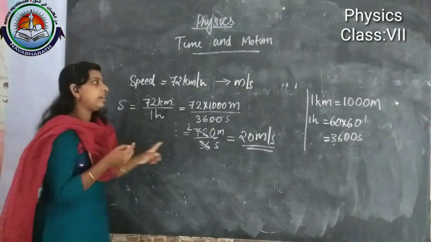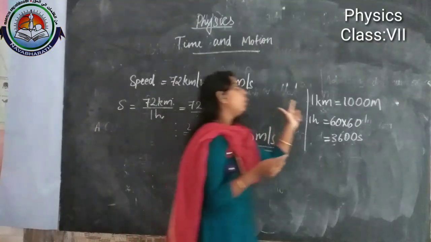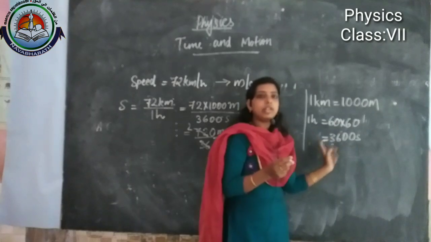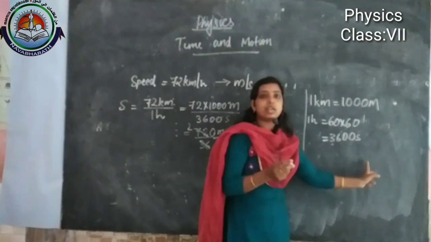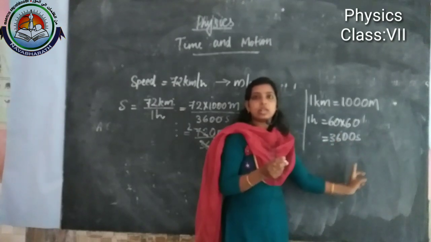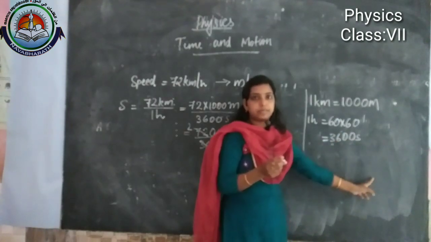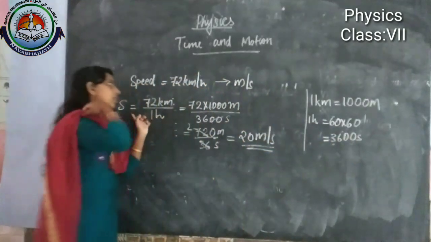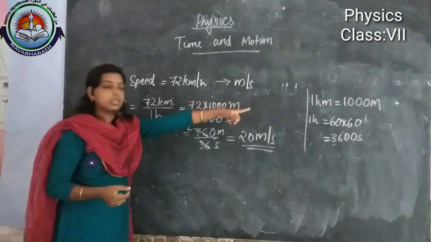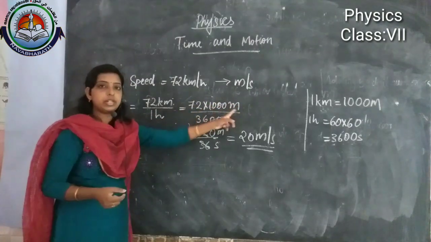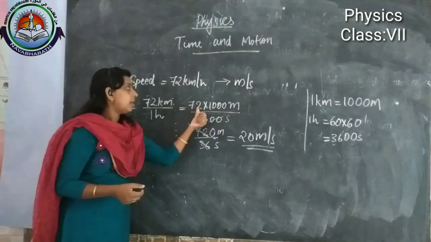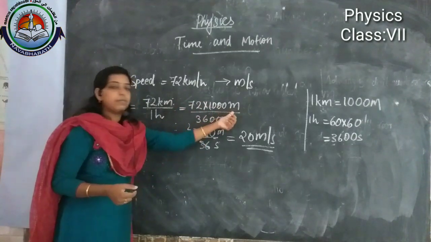So in this kind of question, you keep in mind 1 kilometer is equal to 1000 meter, 1 hour is equal to 3600 seconds. Then we just substitute: 72 kilometer is 72 into 1000 meter, that is 72,000 meter.